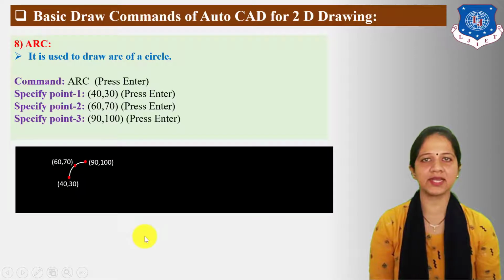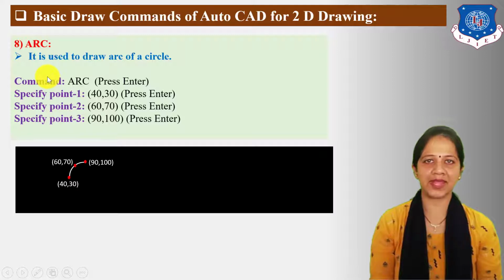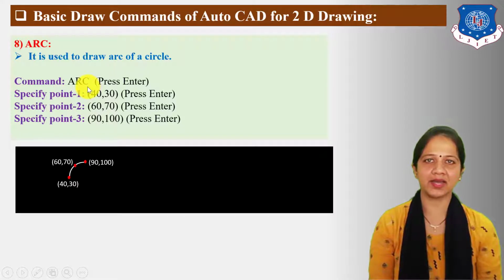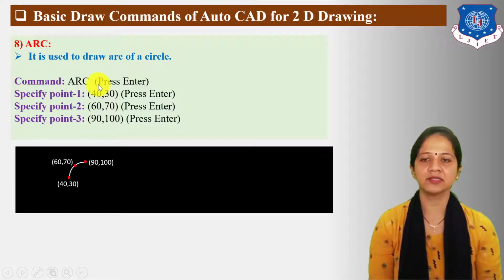Next, let us understand one example of arc command. Here I have taken 3 points method for arc. Now the command for arc is ARC. So enter or type ARC in the command bar, then press enter.